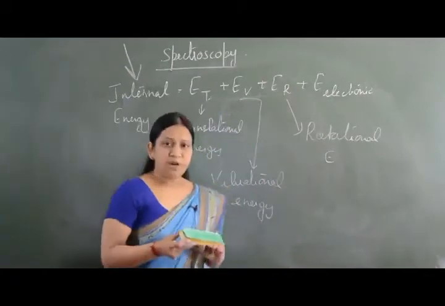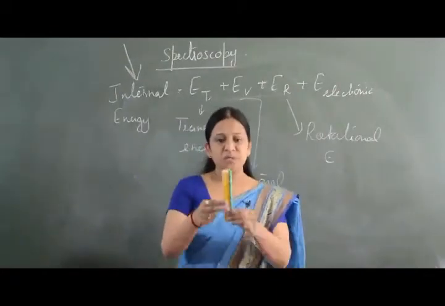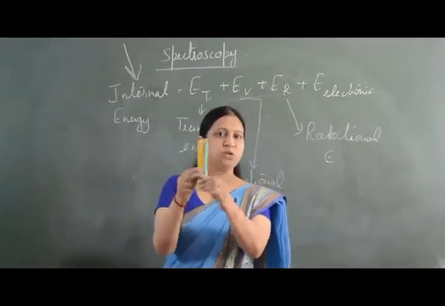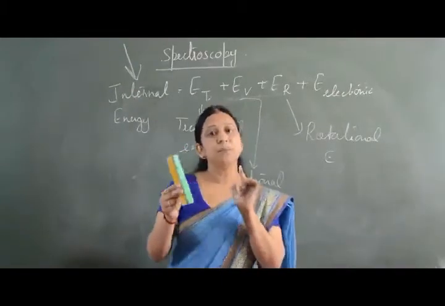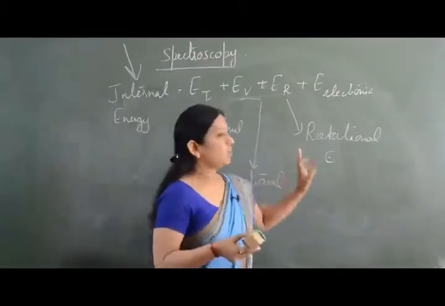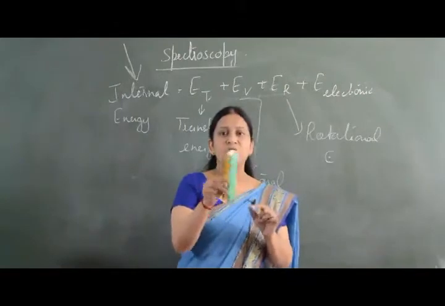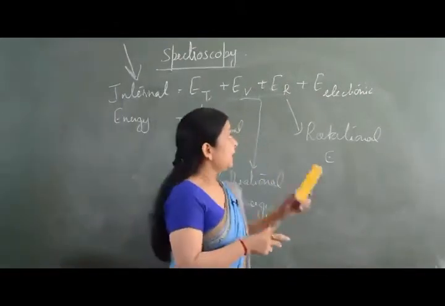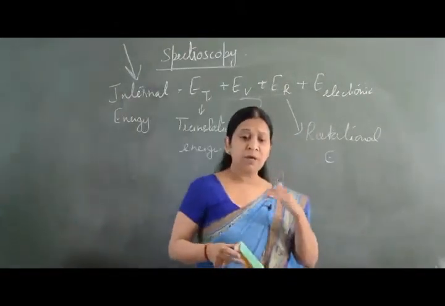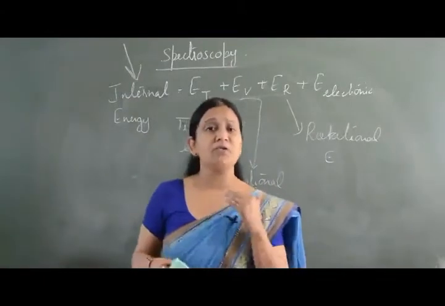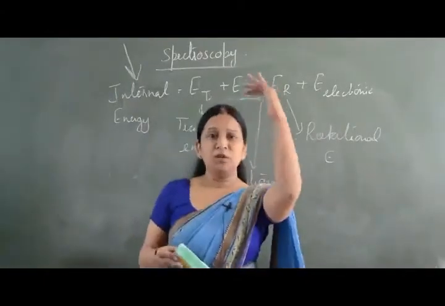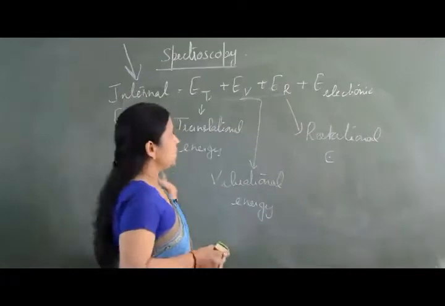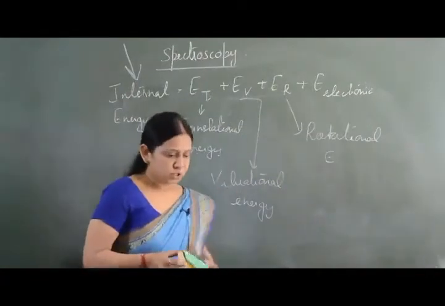Then we have vibrational energy. Vibrational energy means something is fixed on its position but it is vibrating. Rotational energy means spinning on its axis, and electronic energy means the electron is undergoing a transition from one energy level to another energy level. So these are different forms of energies.